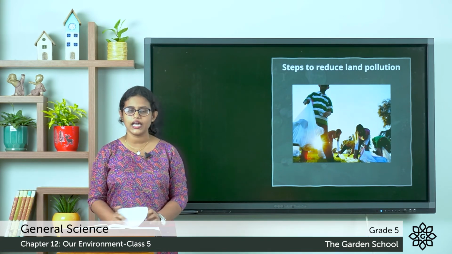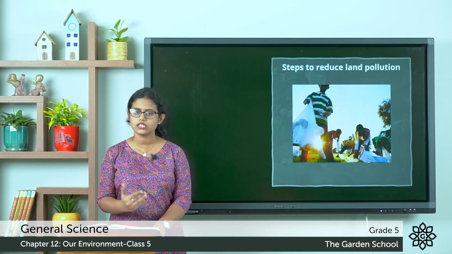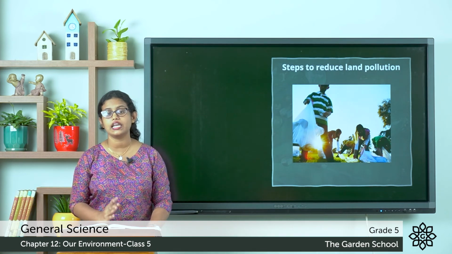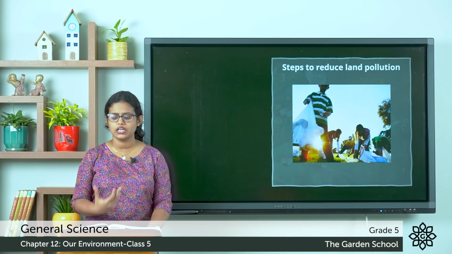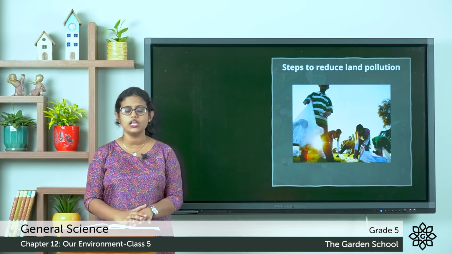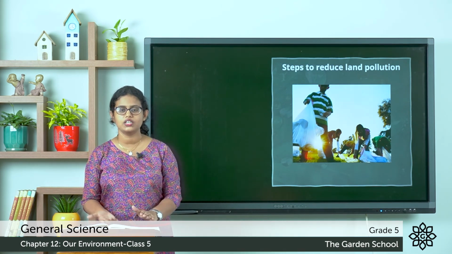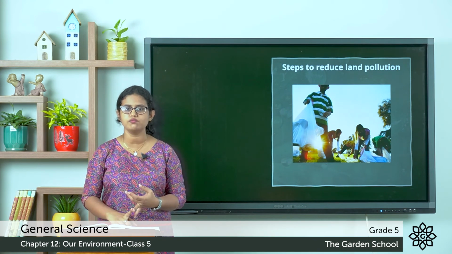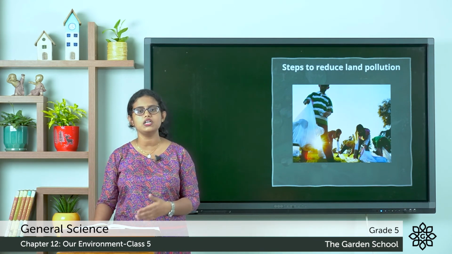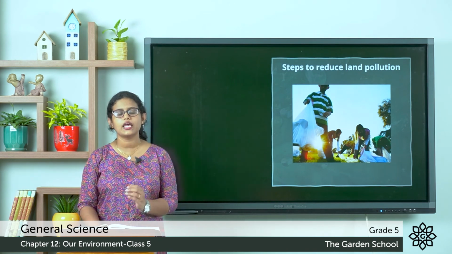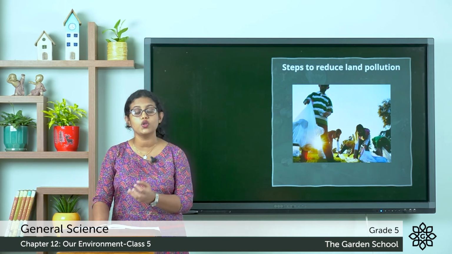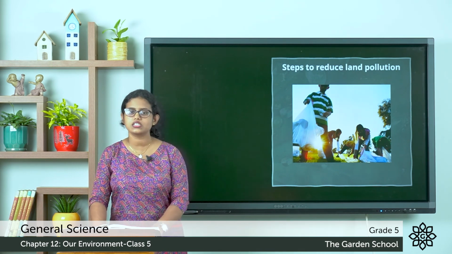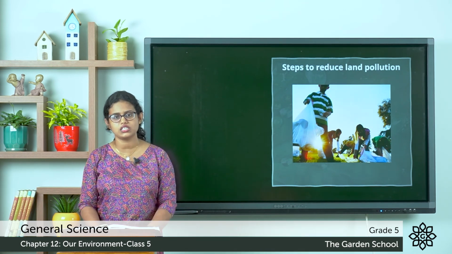So in this class, we discussed the next type of pollution, that is land pollution. That is when we dump chemical waste, glass, plastic into the soil that causes land pollution. And we discussed that there are two types of waste, biodegradable and non-biodegradable. Then we discussed that polluted land can pollute water bodies. Then we discussed the different steps that we can take in order to reduce land pollution.